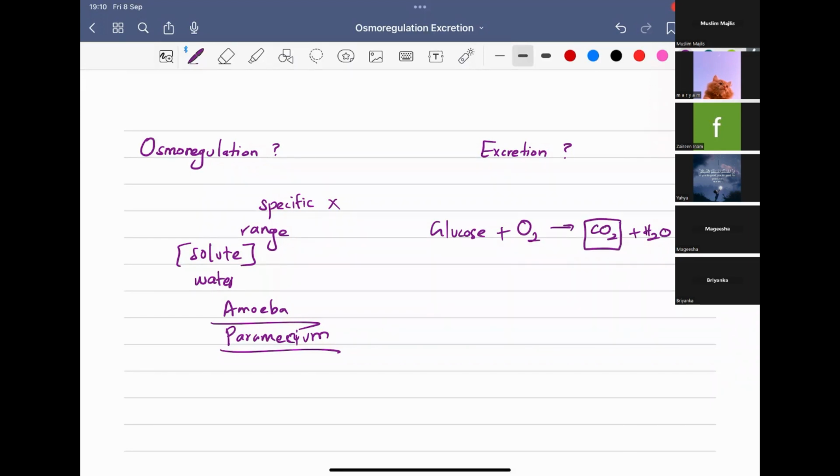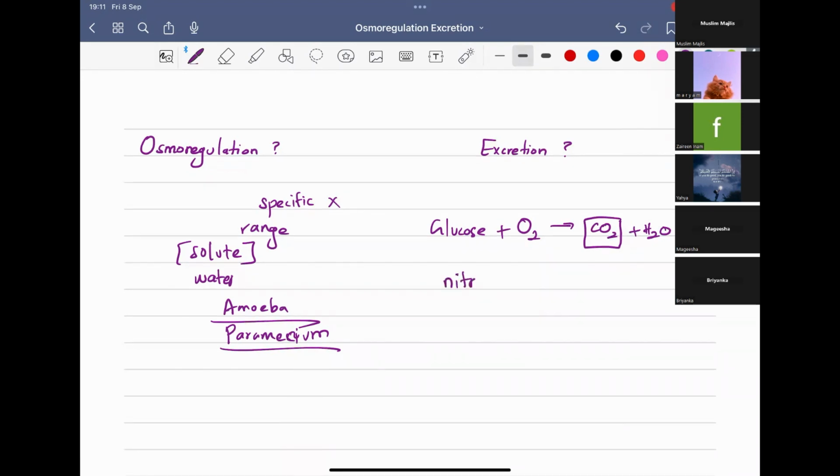Not only carbon dioxide, there are so many other things. You can study them in basics, and we will also study them later. Carbon dioxide is one of the waste products. There are so many waste products produced in our body during these chemical reactions. As the name says, waste should go out. They are toxic when accumulated in our body, so we have to dispose of them. For that, we have a special biological process in our body, excretion. Excretion is the removal of nitrogenous metabolites.